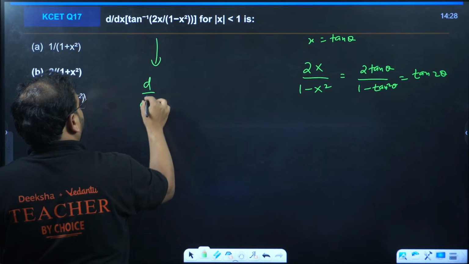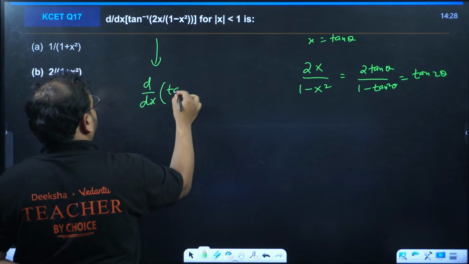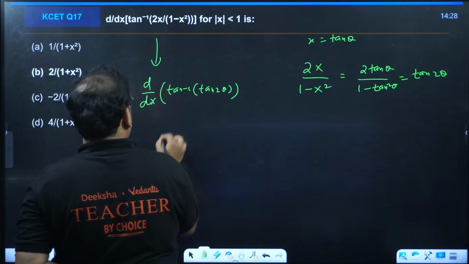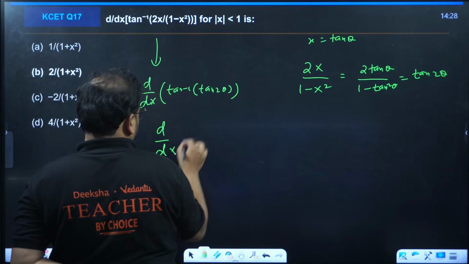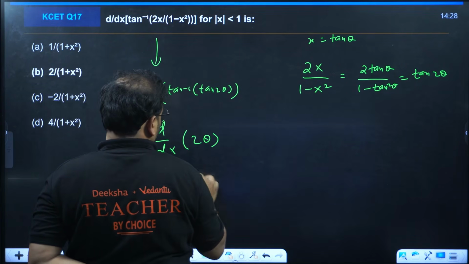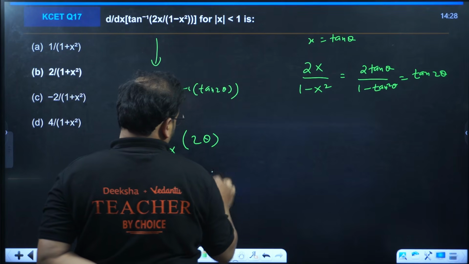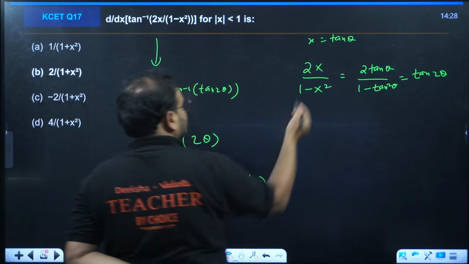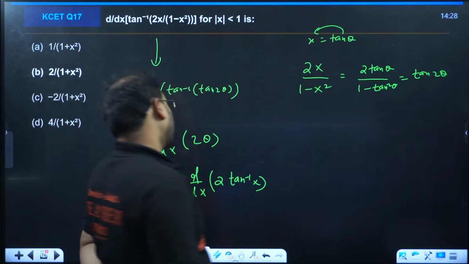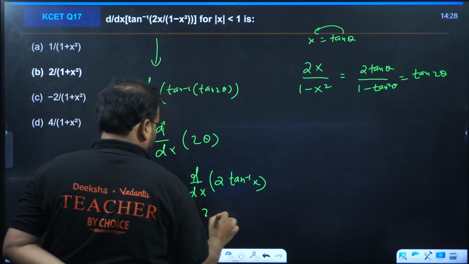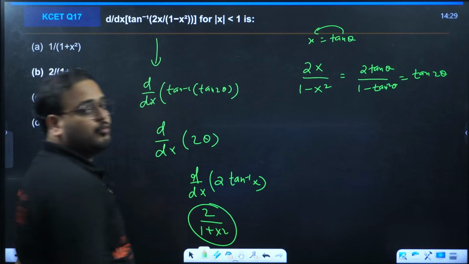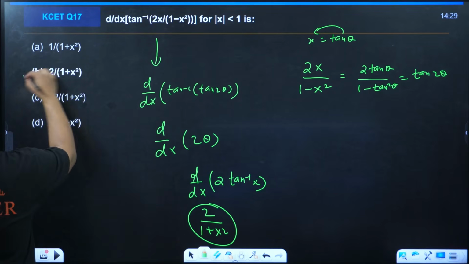So derivative of tan inverse of tan 2 theta is derivative of 2 theta, and theta is tan inverse of x. So you get 2 upon 1 plus x square.